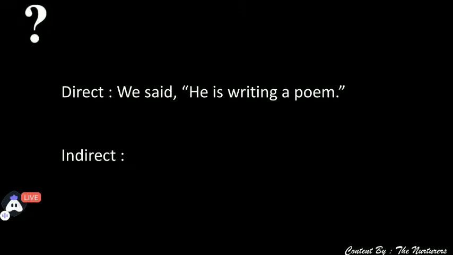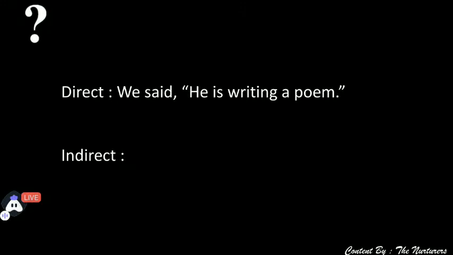Moving ahead to the next one. We said he is writing a poem. How will you convert this sentence? We said he is writing a poem. Tell me about this one. Again, first of all, the verb is writing.